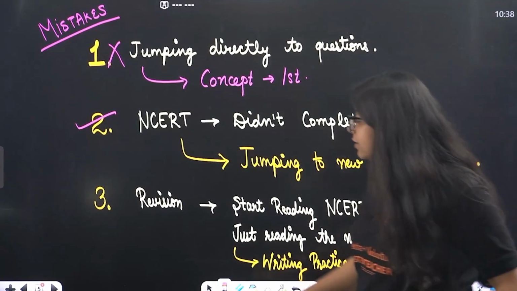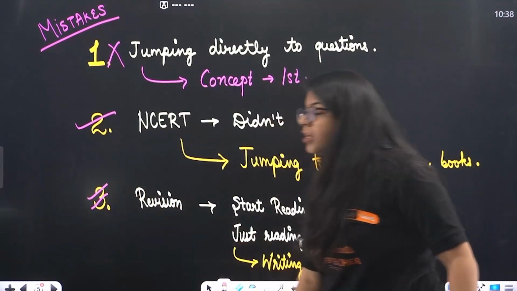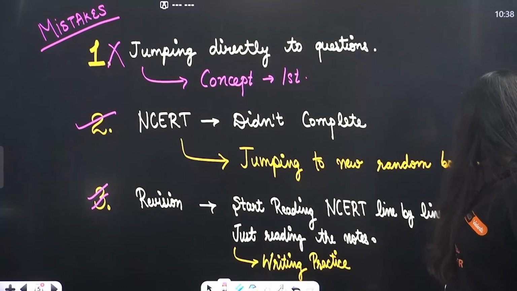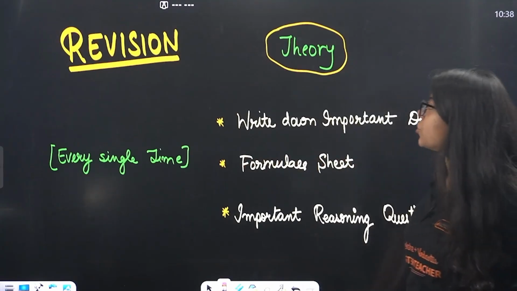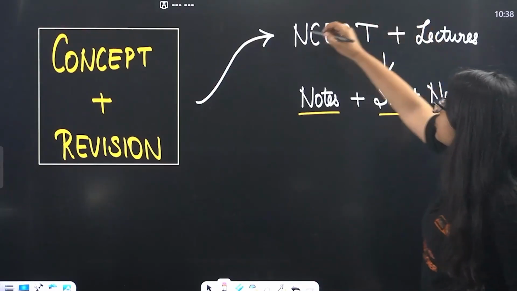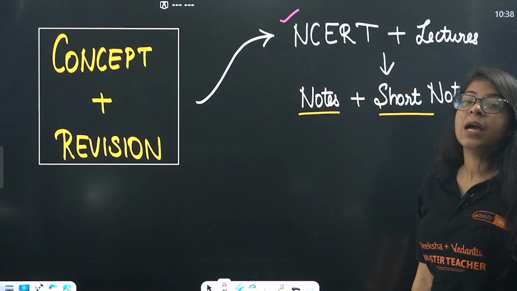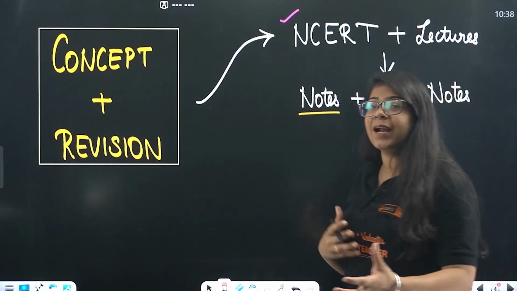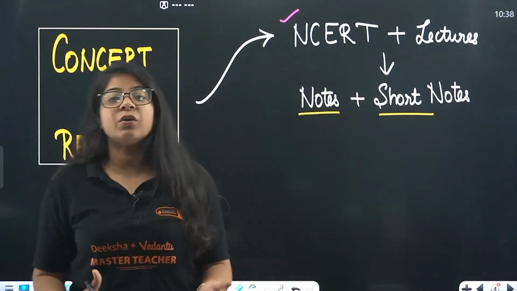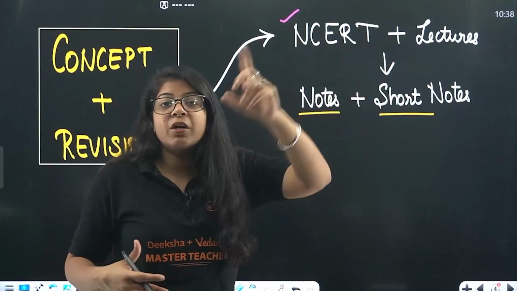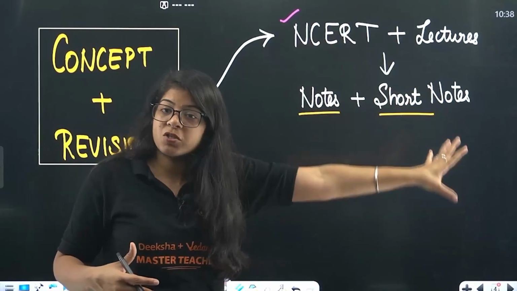Okay, then beta, we have revision. Now how to do revision, we will talk in particular in great detail. So beta, for a revision there is a very important thing. Before that, first is your NCERT, of course. Now if you cannot understand something from NCERT, if you think that this concept is hard, then what you will do? You will ask doubts, you will go watch the lectures. Every lecture is uploaded on this particular channel, so go watch that.